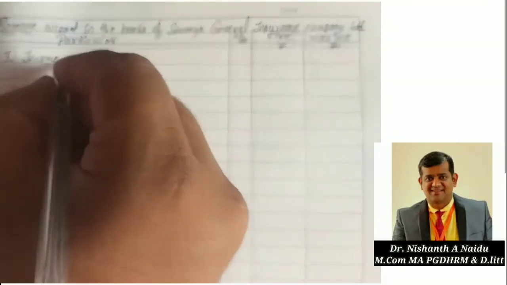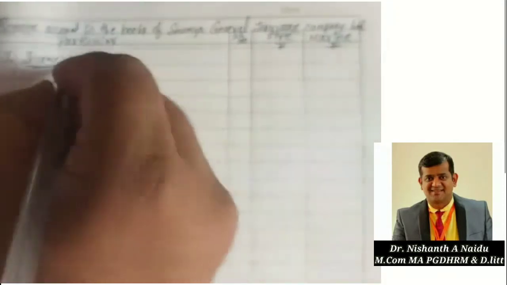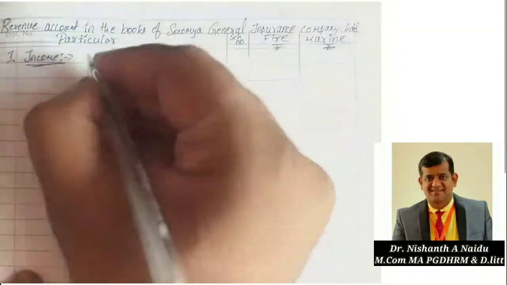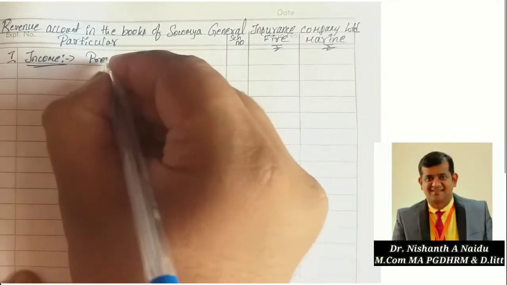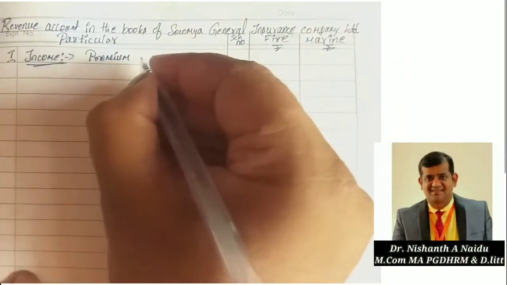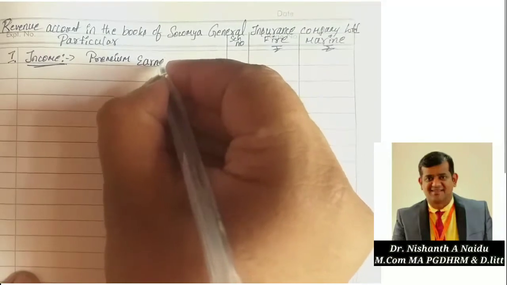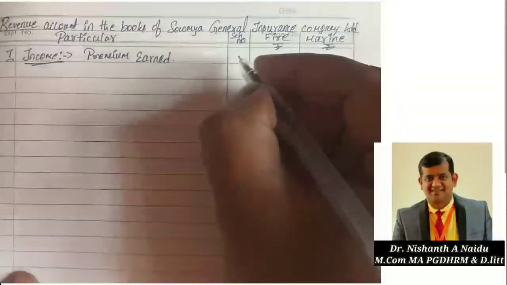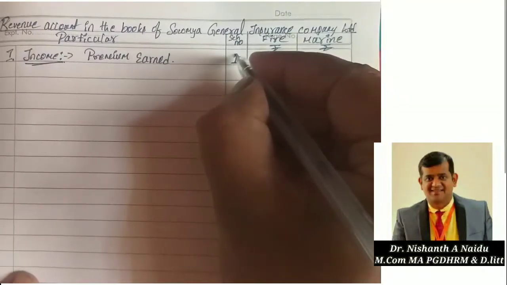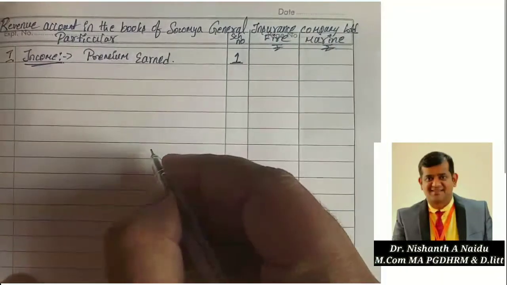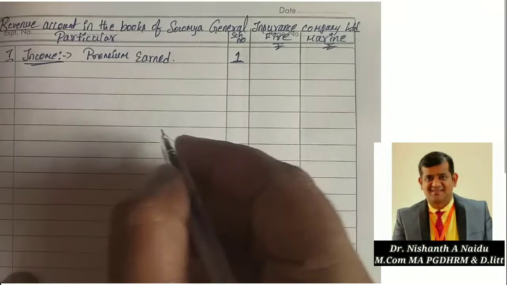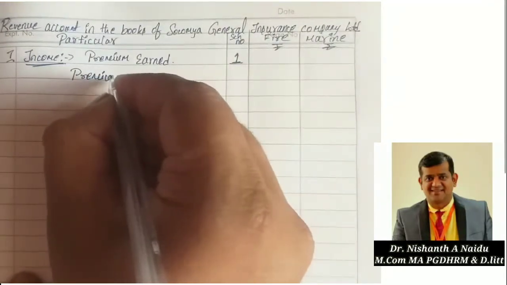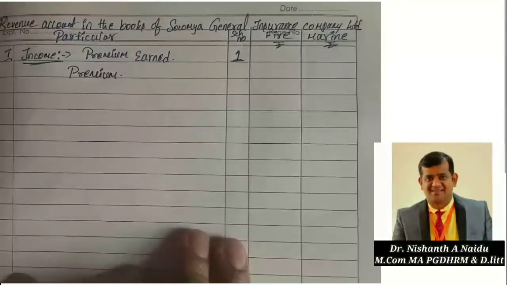What is the income part we will get here? In this problem, the income is premium earned. Write down premium earned. Premium earned is schedule number 1. Under this we'll have premium. You have copied the question, right?